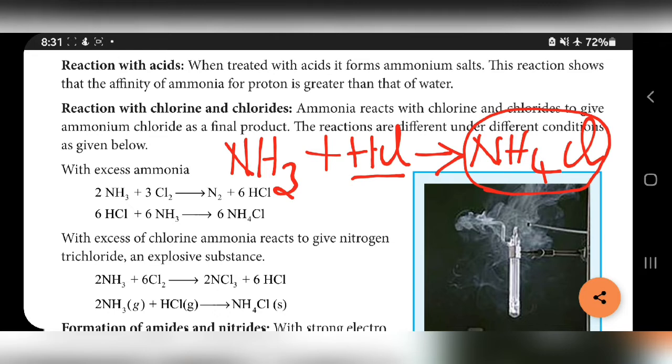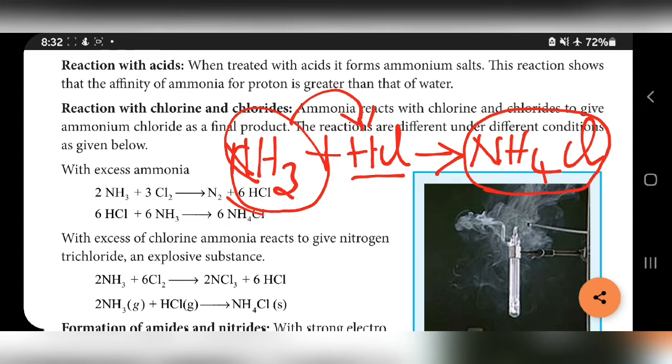This reaction shows that the affinity of ammonia for proton, that means ammonia has greater affinity towards proton. It can easily attract H plus than water.